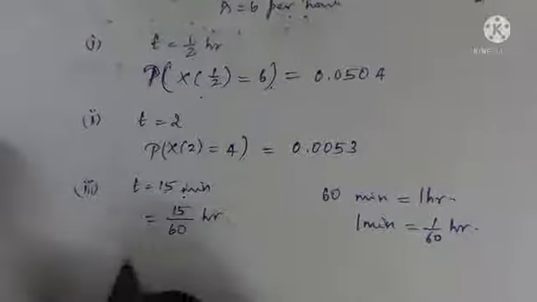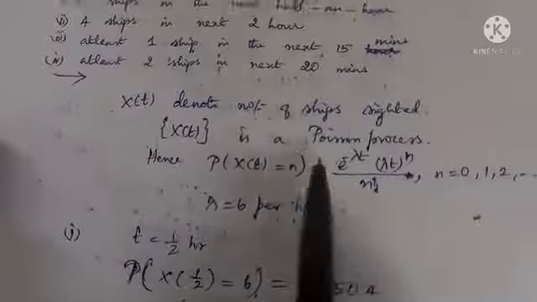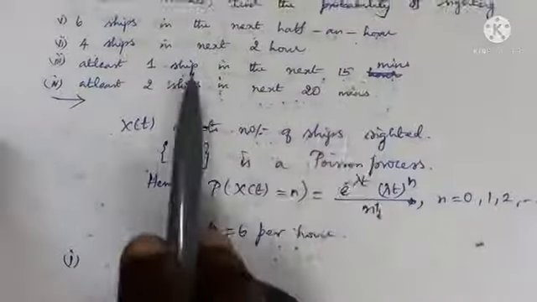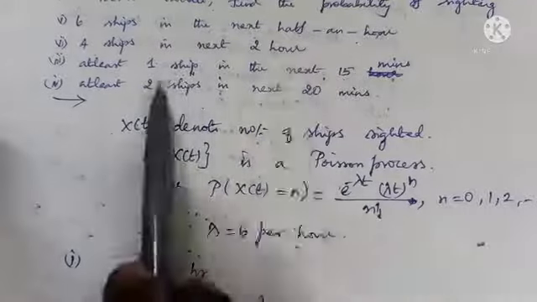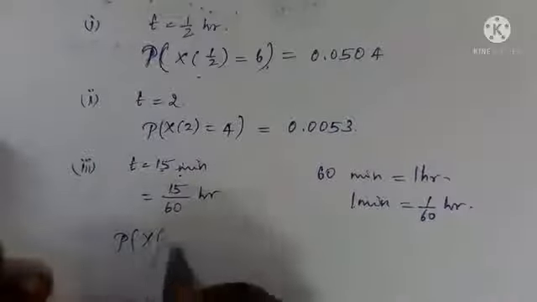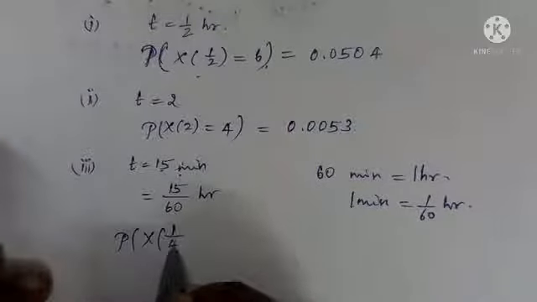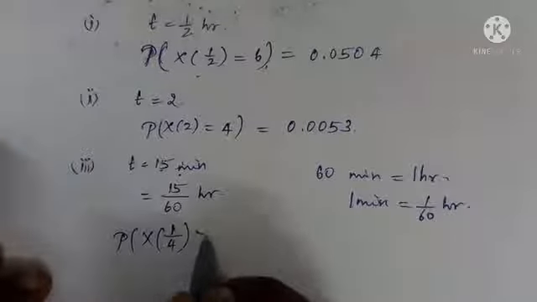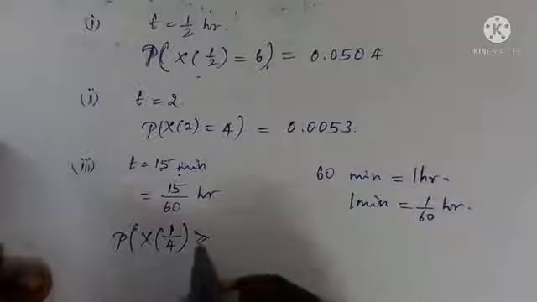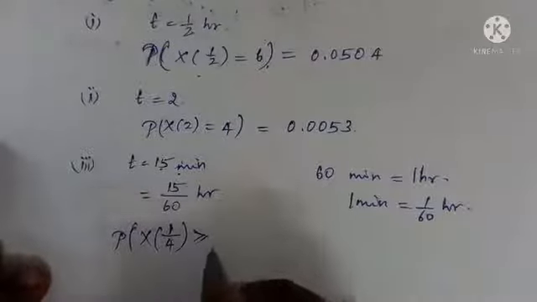Okay. What is the question asked? In the next 15 minutes, at least 1 ship. They must see at least 1 ship. Okay. So P of x of t, t is 15 by 60, that is 1 by 4. At least here is greater than or equal to 1.